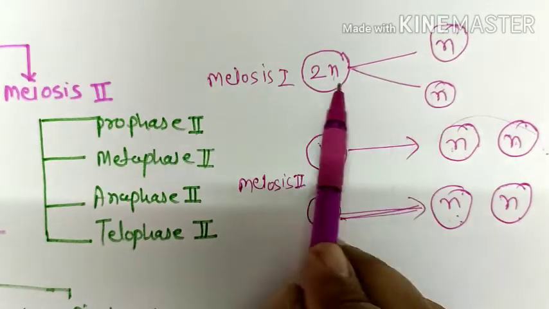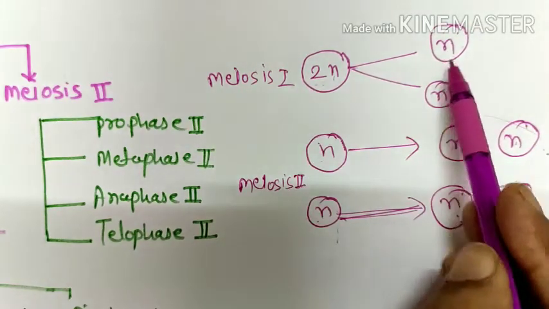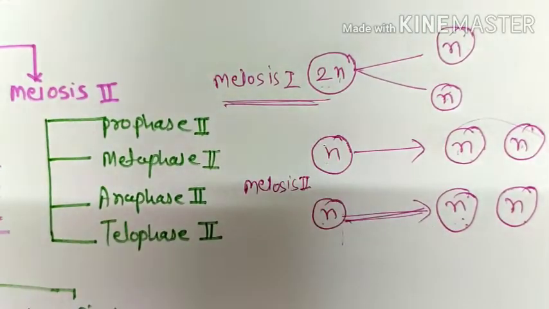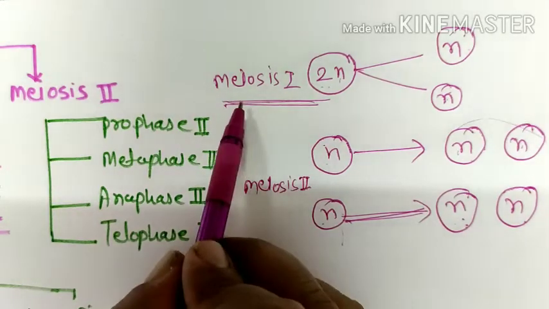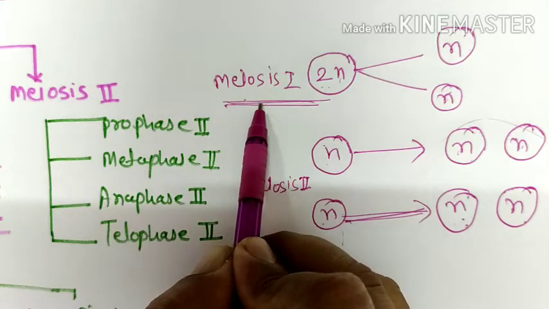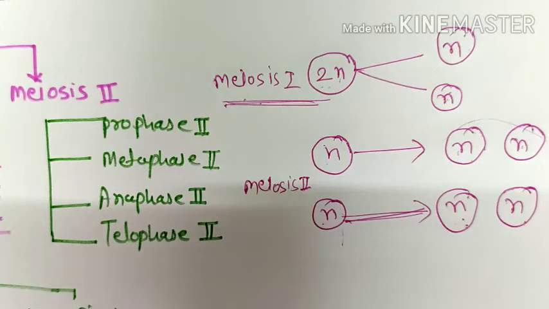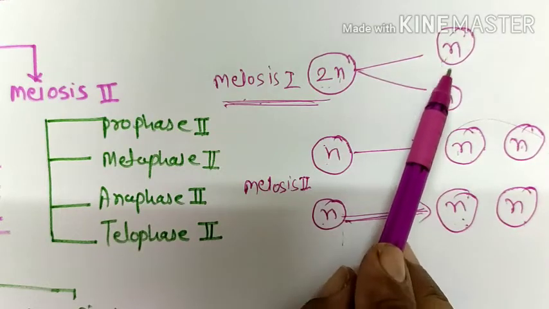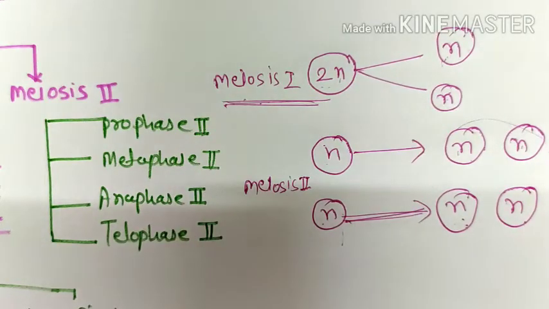And this is reductional division. From one cell having a diploid set of chromosomes, we get 2 cells having haploid sets of chromosomes. This is very important. In meiosis 1, recombination takes place, meaning crossing over of homologous chromosomes. So the characters recombine and there is a reductional division. We get the haploid sets of chromosomes. Meiosis is very essential for gamete formation. Again, it is essential for spore formation too.